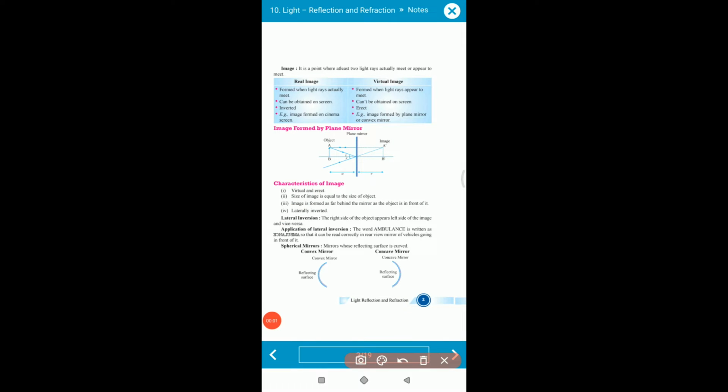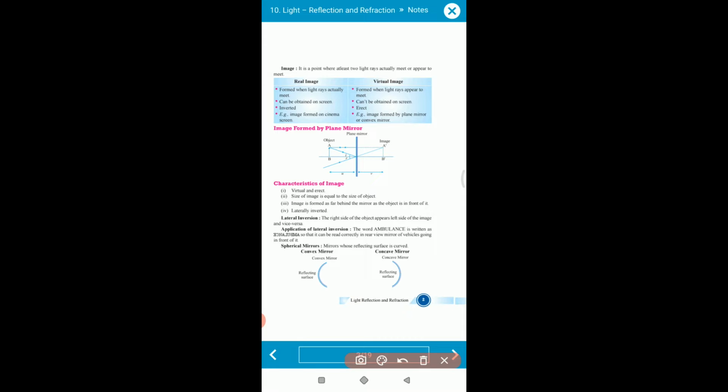Good morning, students. This is part 2 of chapter 10. In the previous part 1 we learned about the various phenomena of reflection and refraction. Now we are moving towards the second part of chapter number 10, that is light.